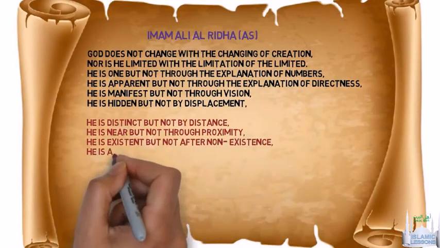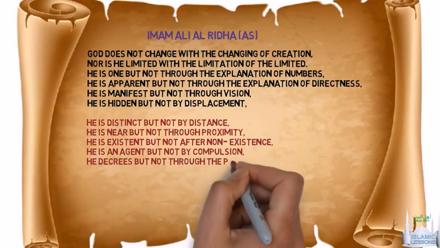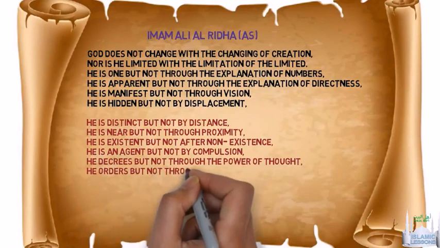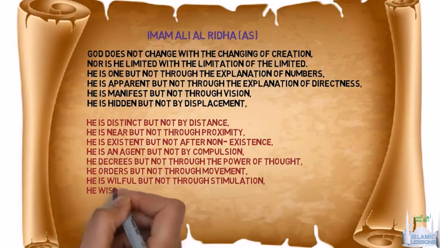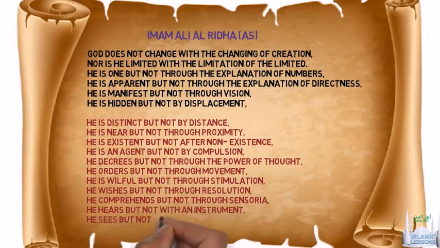He is an agent, but not by compulsion. He decrees, but not through the power of thought. He orders, but not through movement. He is willful, but not through stimulation. He wishes, but not through resolution. He comprehends, but not through sensoria. He hears, but not with an instrument. He sees, but not with a device.